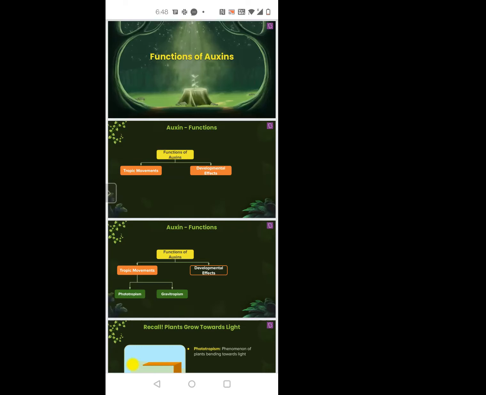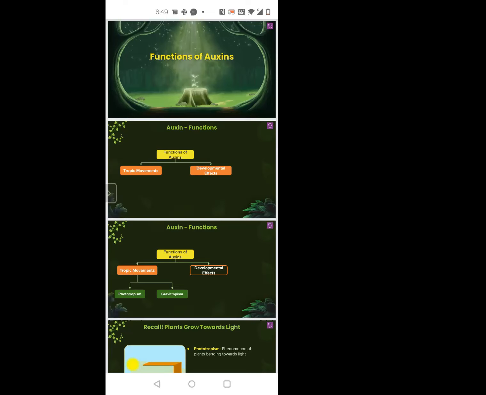When I say phototropism, if the stimulus for the plant's growth is light, then it is phototropism. For example, sunflower will grow towards the light. Those plants that move towards the light and grow show positive phototropism. Those that move away from the light and do not require that much light show negative phototropism. You know that concept from 11th.